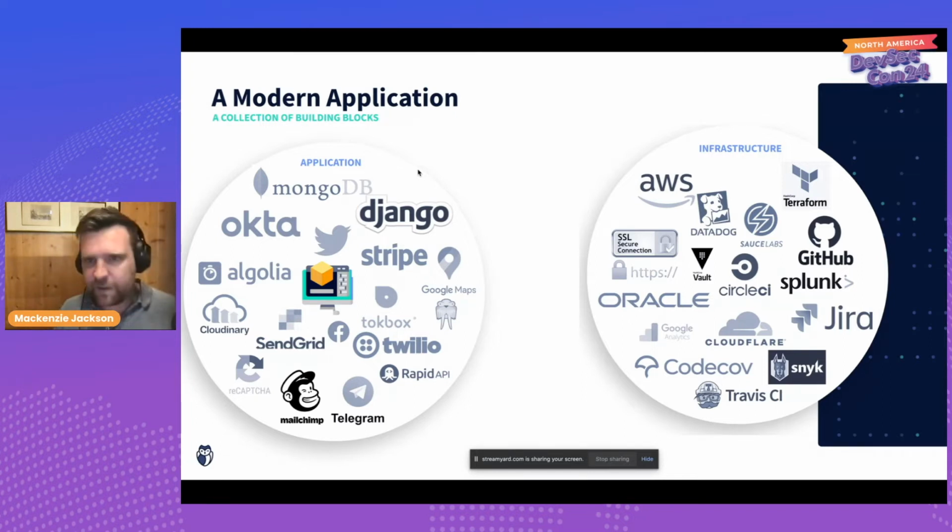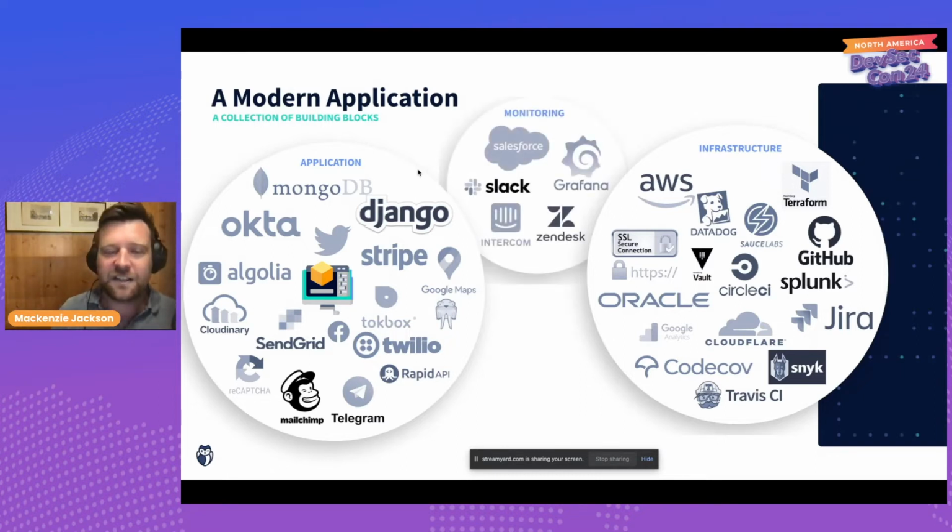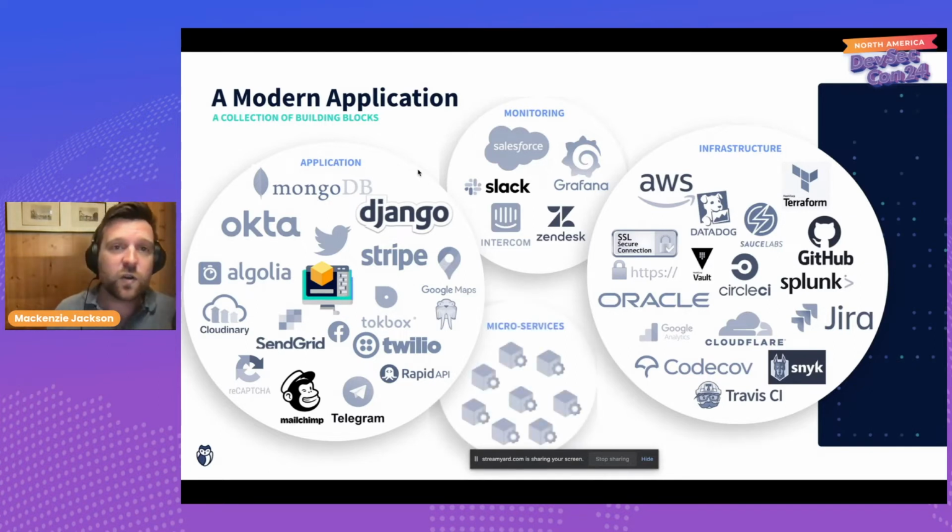Once we've built our application and have some infrastructure in place, people can access it. Probably the marketing teams and the sales teams are going to want integrations. So maybe we have Salesforce integrations, Grafana, Slack, all these other areas. So now we have more secrets to deal with. And we haven't even started talking about the internal microservices that you're creating that also probably leverage secrets for authentication, but aren't a named service like the other ones.